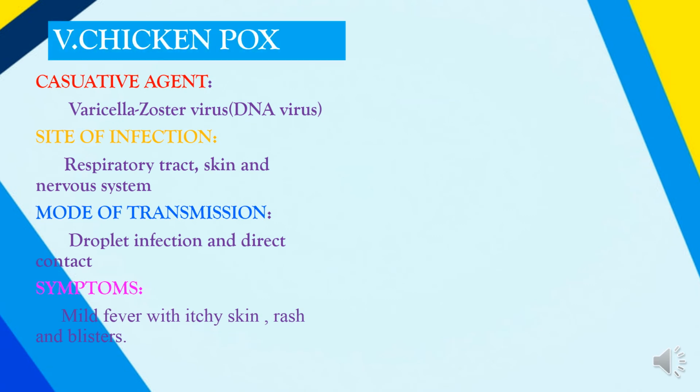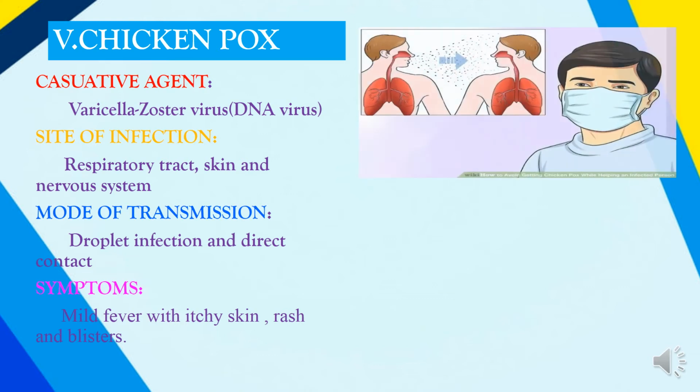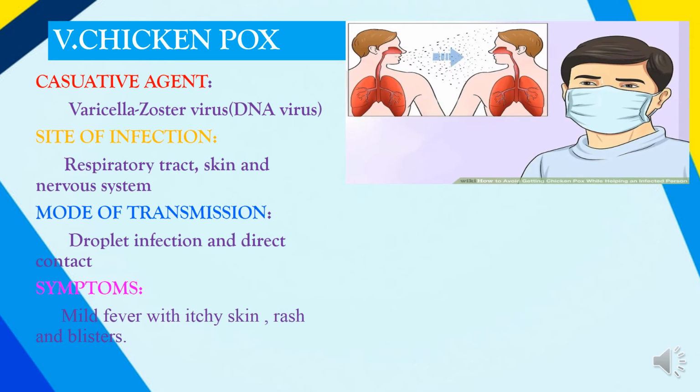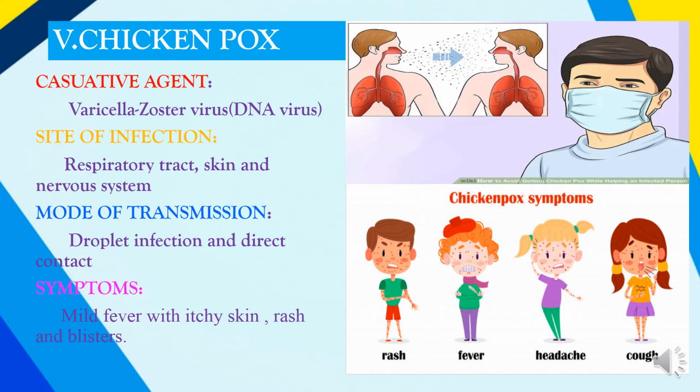The next disorder is the chicken pox, which is caused by the varicella zoster virus, a DNA virus. It infects the respiratory tract, skin and the nervous system. It is usually transmitted through the droplet and the direct contact. You can see how a person is coughing and sneezing and spreading out the droplets. So it is advised that you are using some mask during the time when you are coming in contact with the sick patients. Symptoms are the mild fever with itchy skin, rashes and the blisters.